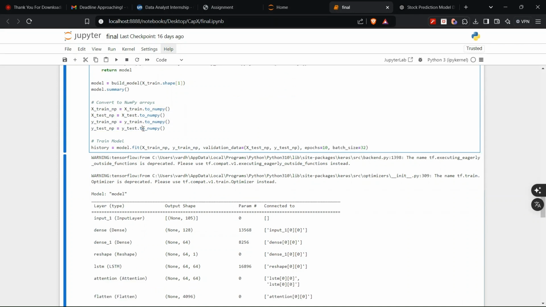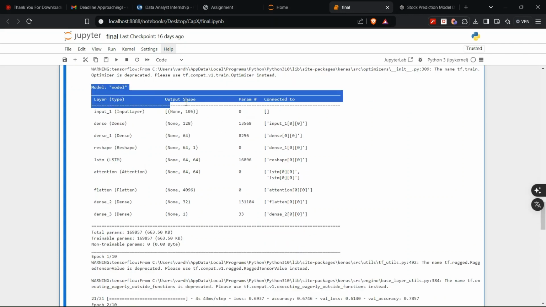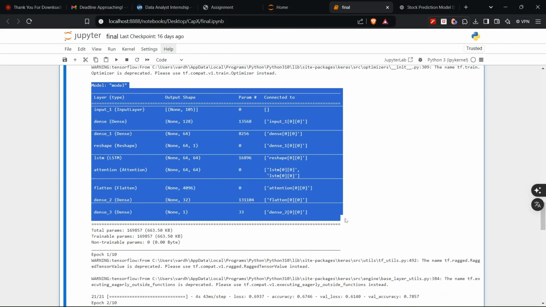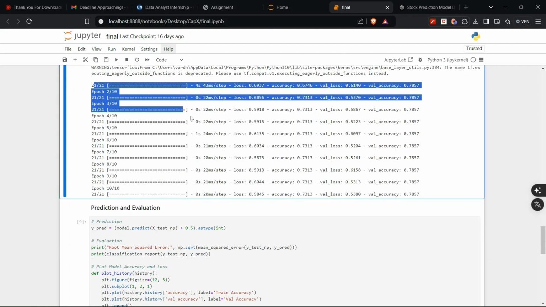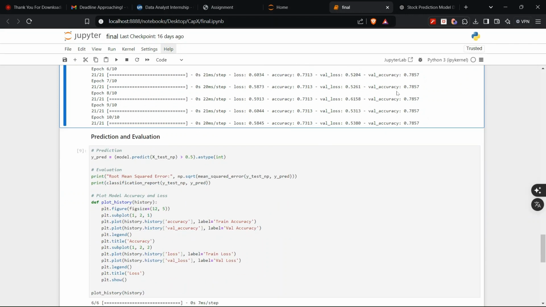Before passing the data into the model, we have to convert it so that it is readable by the model itself. That's why I'm converting it into a numpy array, and here I'm training the model. As you can see, I have put 10 epochs with a batch size of 32. So this is how the model architecture is. In each epoch, we can see the loss, accuracy, validation loss, and validation accuracy.